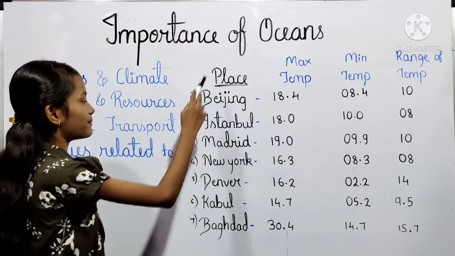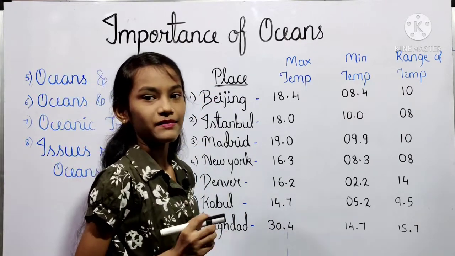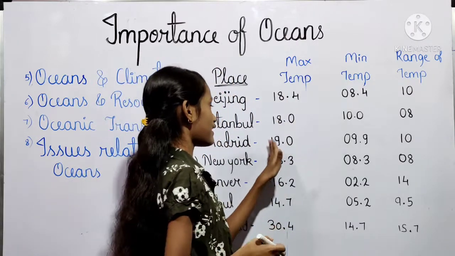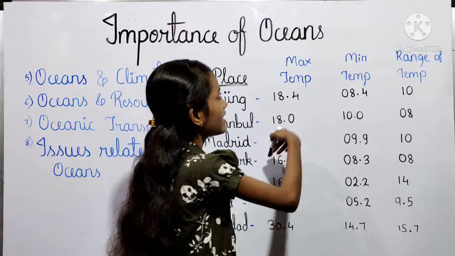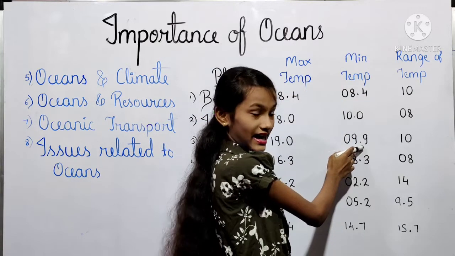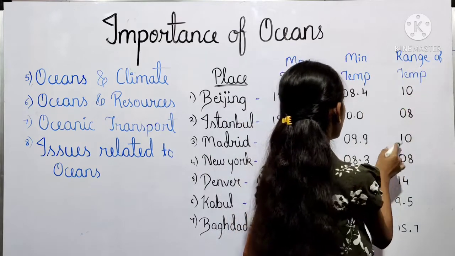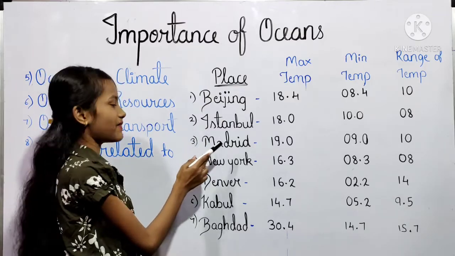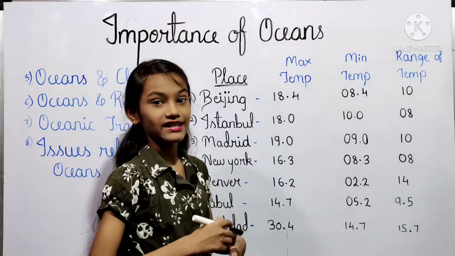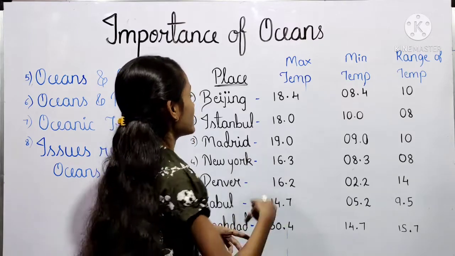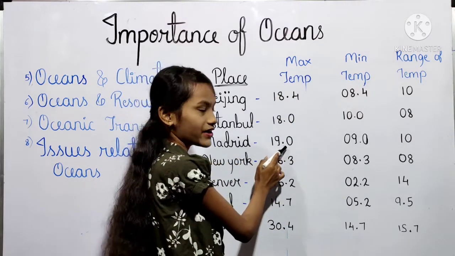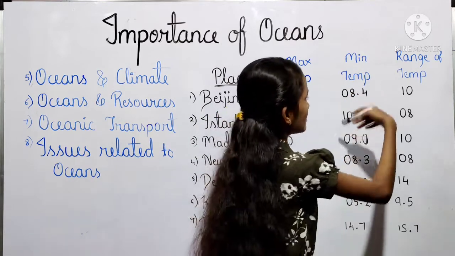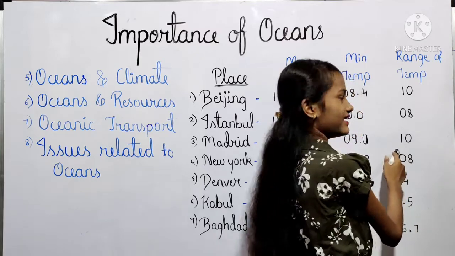Next, the third one is the place Madrid and this place Madrid is located in the country of Spain and the Madrid maximum temperature is 19.0 degrees Celsius and its minimum temperature is 9.0 degrees Celsius. So here the range of the temperature will be 10 degrees Celsius.